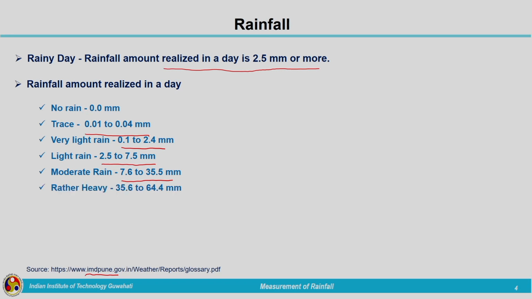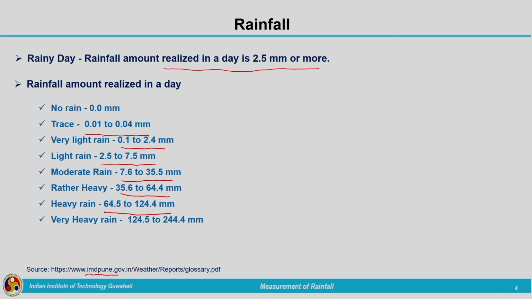Next is rather heavy rain, that is 35.6 to 64.4 millimeters. So, we are moving from no rain to heavy rain. Rather heavy rain has a range between 35.6 to 64.4 millimeters. Now comes heavy rain, it is a high value, that is 64.5 to 124.4 millimeters.